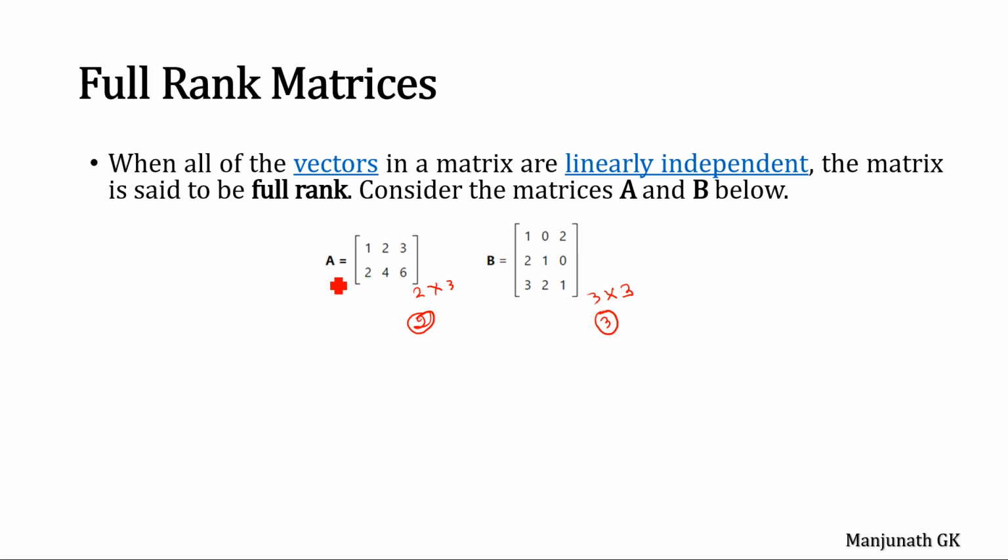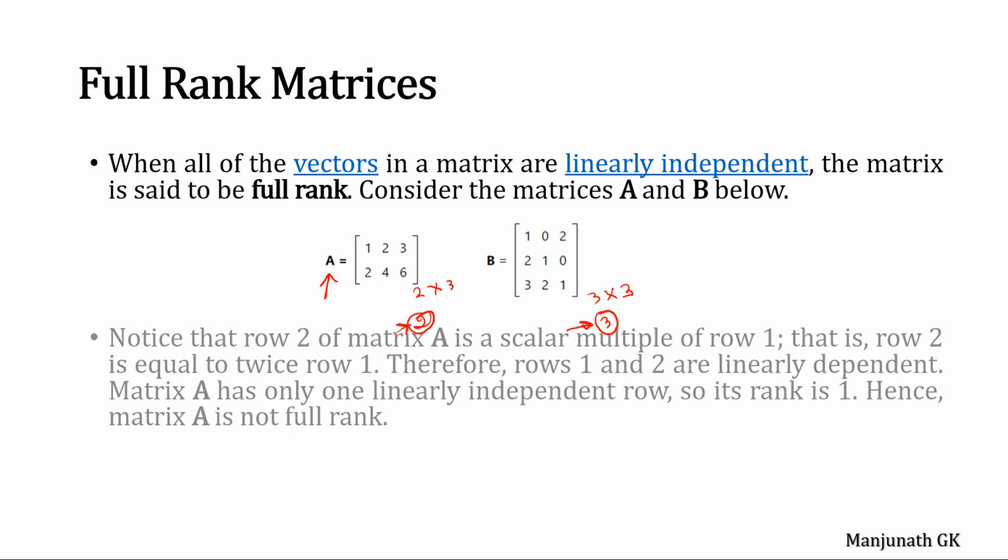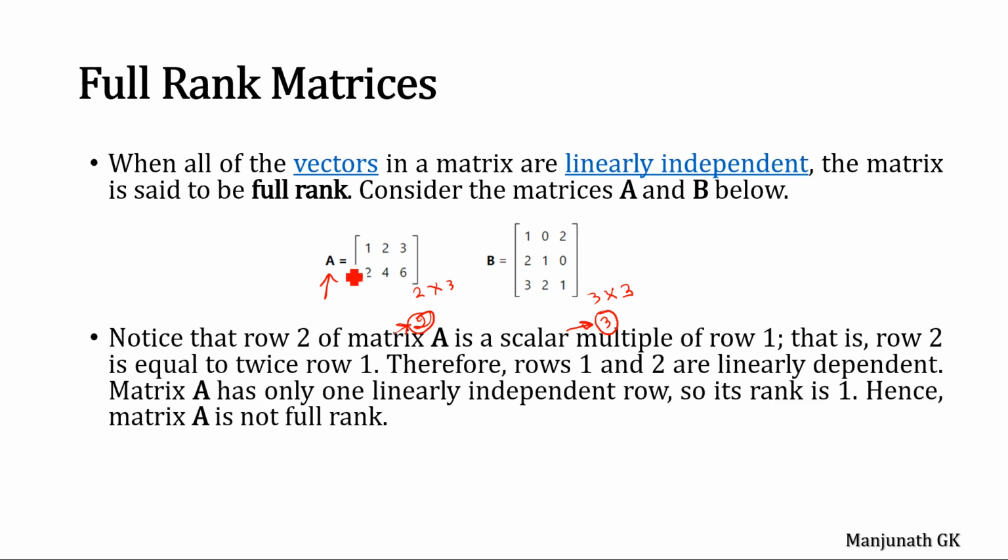You can say that matrix A is full rank only if its rank is 2. Similarly, you can say that matrix B is full rank only if its rank is 3. Let us find out. Can you say that matrix A is a full rank matrix? What would be the rank of this matrix? I can say that it is 1 because row 2 can be represented using row 1.